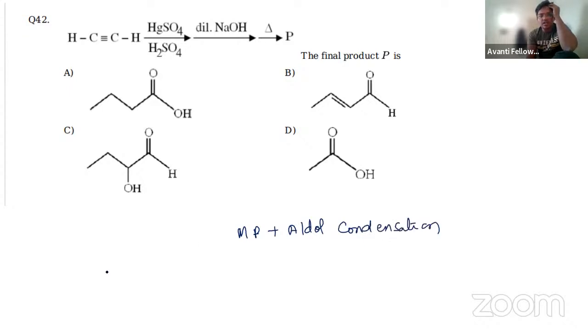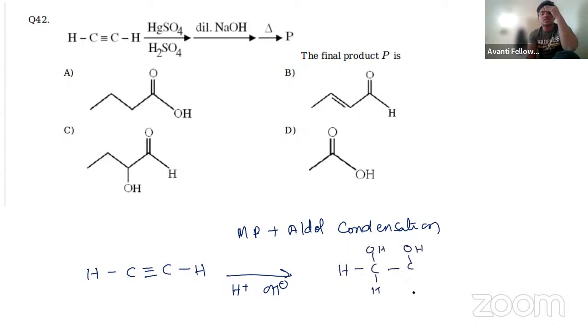So first one you are having HC triple bond CH. Then if you are having H2O, H plus and OH minus, what is going to happen here is like CH, H, OH, OH, H. Upon this, the triple bond becomes a double bond.